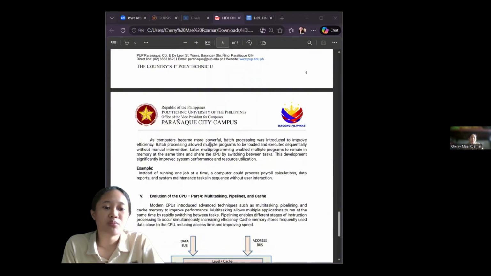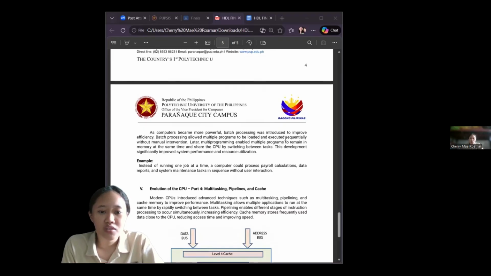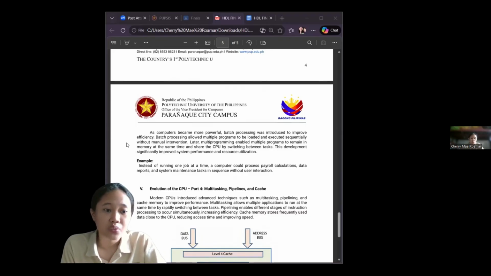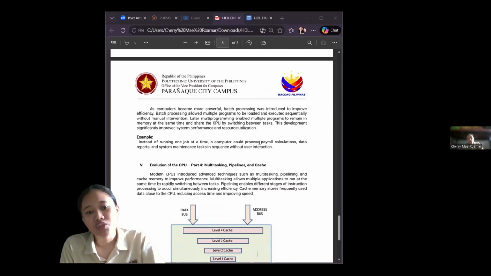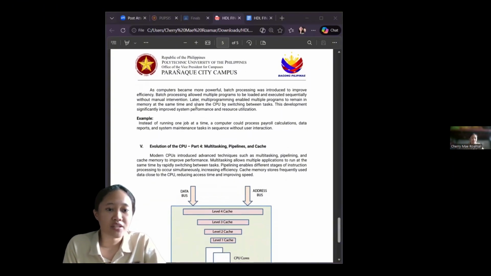Batch processing allowed multiple programs to be loaded and executed sequentially without manual intervention. Later, multi-programming enabled multiple programs to remain in memory at the same time and share the CPU by switching between tasks. This development significantly improved system performance and resource utilization.